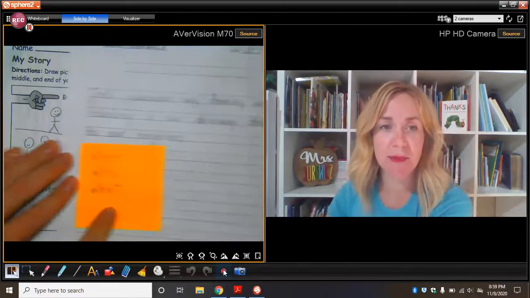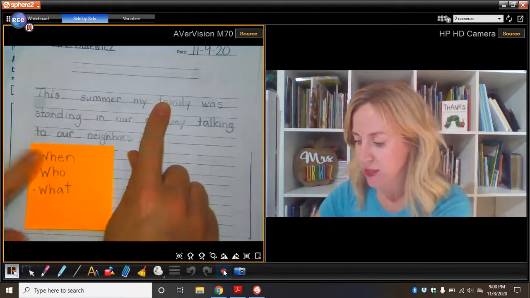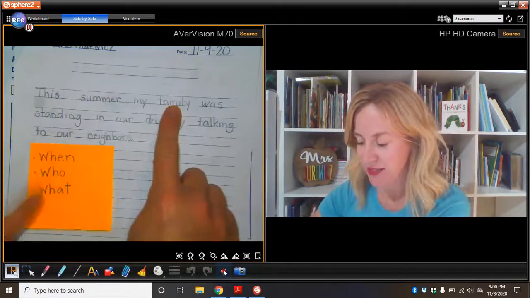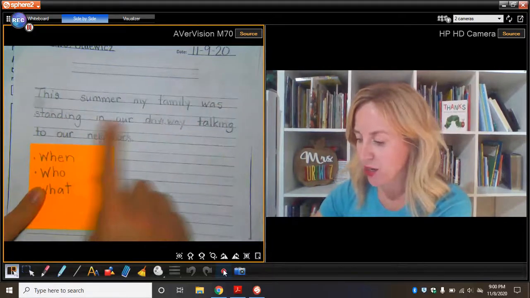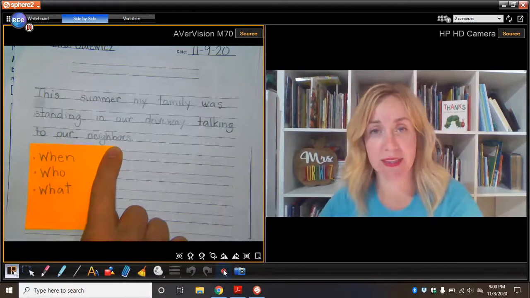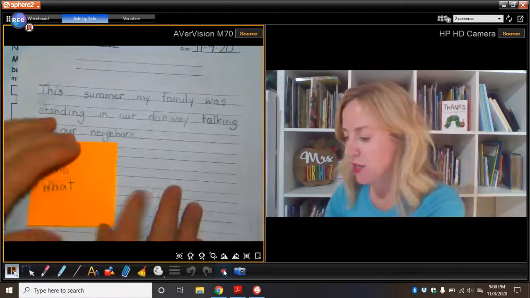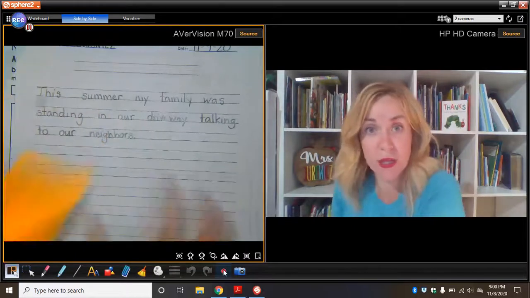So this is what my sentence looked like. This summer, my family, so that's the when, was the summer, my family is the who, was standing in our driveway talking to our neighbors. This was my green light sentence. Today we're going to transition into the yellow light sentences. So the green light really told us what's going to happen.